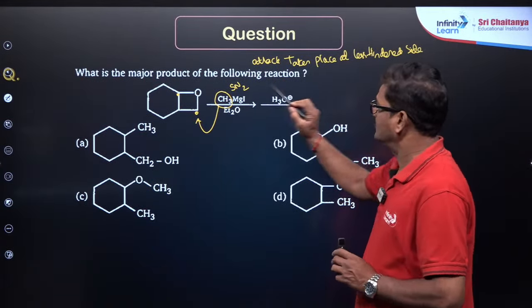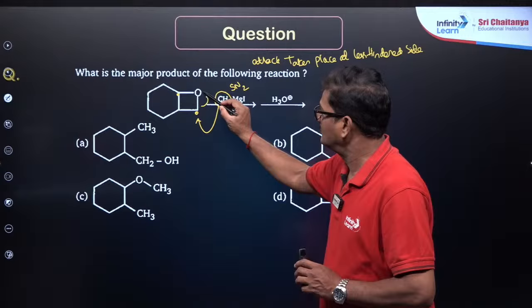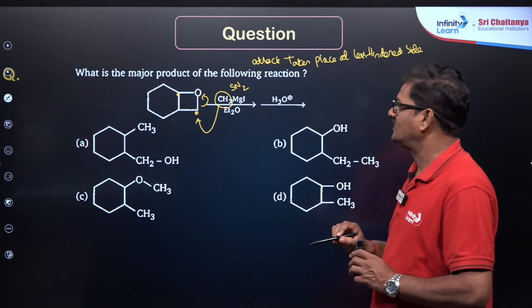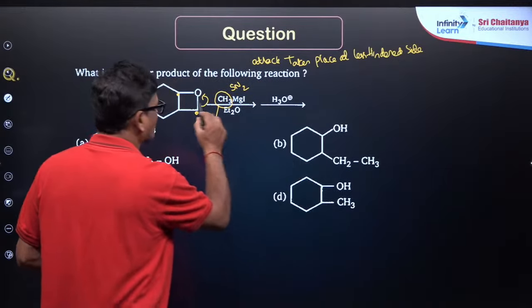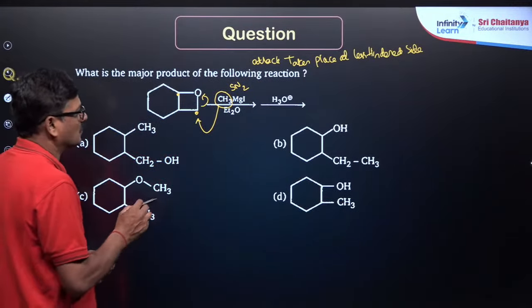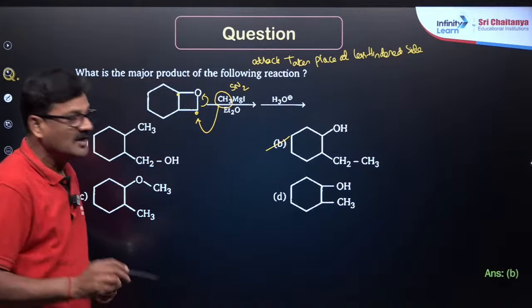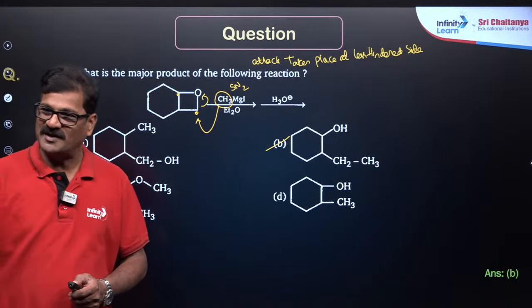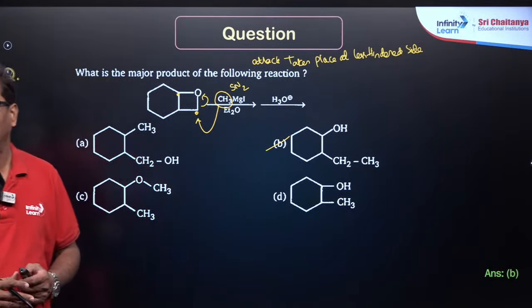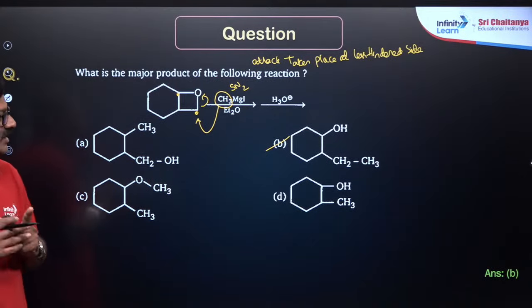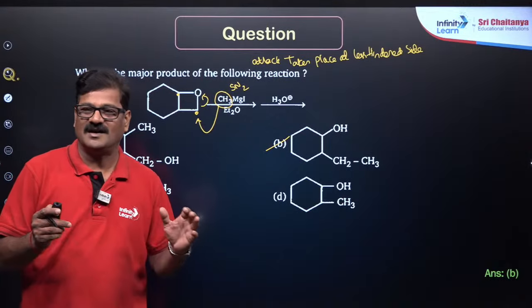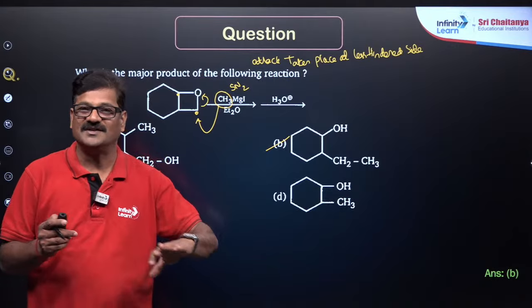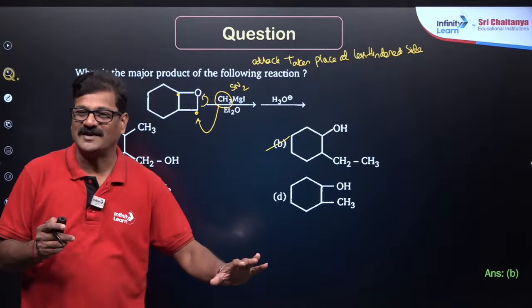Less hindered side. So what will happen? You are going to get CH2, CH3, and you are going to get OH over here. So option B is the correct answer. Understood, children? Clear? Less hindered side, it is the trick. You may see so many structures as answers, but they can confuse you. Don't look at them like that.